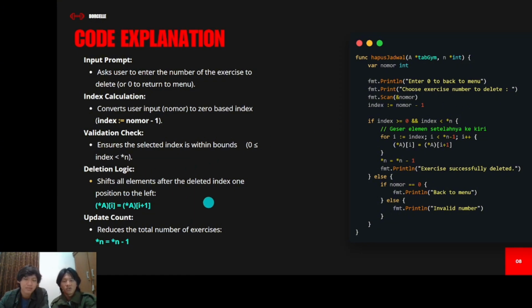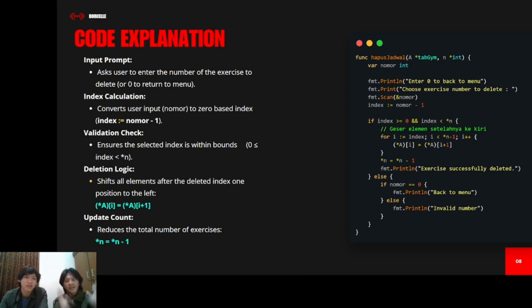This is the deletion logic. We shift all the elements after the deleted index 1 position to the left. Like we move the index to the left so they will disappear. Because if the index is moved from index 0, from 0 to minus 1, there is no minus 1, right? The index only starts from 0.